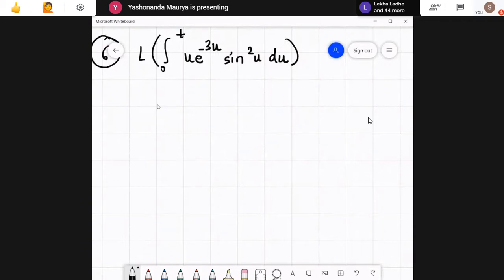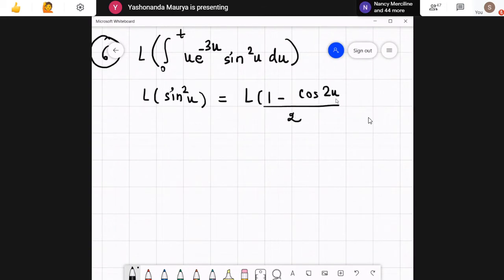Okay, many of you have missed this one. So what is this over here? Laplace of sine square u. Okay. So sine square u, what is the Laplace of this one? Sine square is nothing but Laplace of 1 minus cos 2u entire thing divided by 2. Okay, so this turns out to be my 1 by 2. Laplace of 1 is 1 by s. Laplace of cos 2t is nothing but s upon s square plus 4.